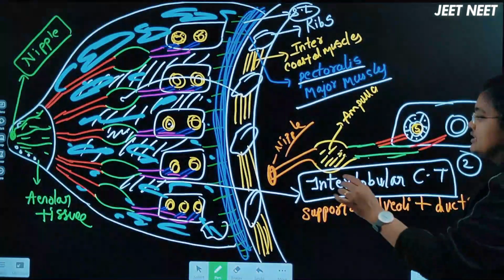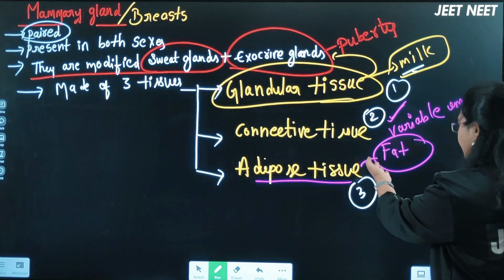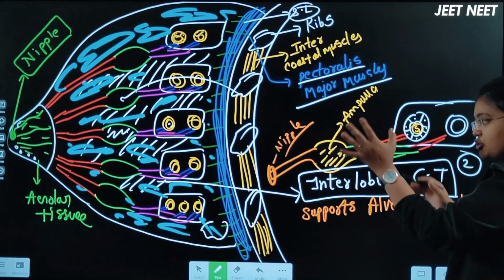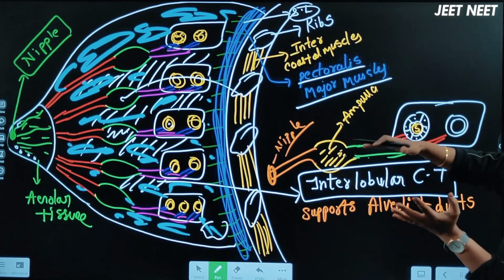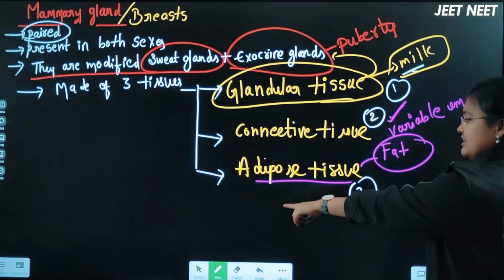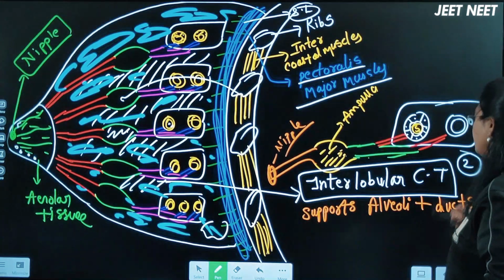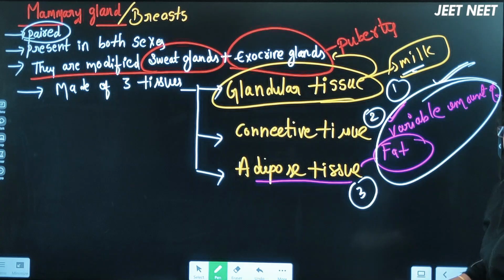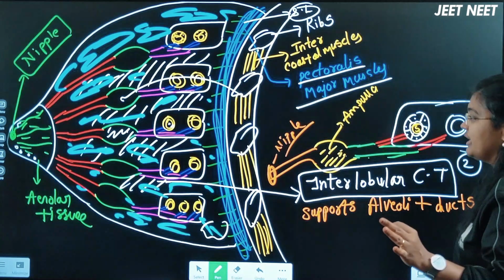After that we discussed how the connective tissue will be present, that is the lobular connective tissue which will support the alveoli and the duct, because 15 to 20 will be present. It needs the support. And we discussed the adipose tissue, that's a variable amount, right? Remember this NCERT point, but here the question will ask you variable amount of fat will be present in the mammary gland here now, okay? So this is the structure.